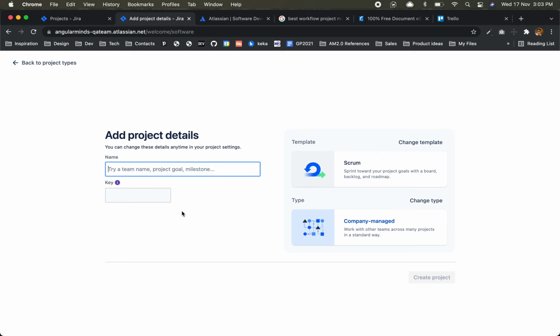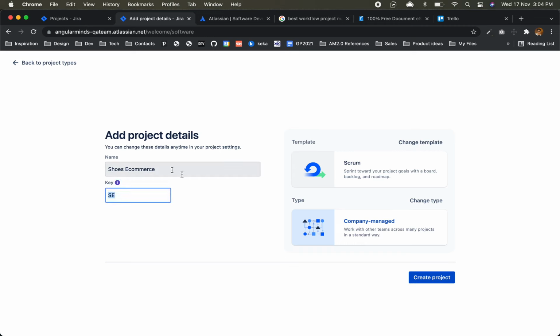Let's give this project a name. We'll pick e-commerce, maybe shoes e-commerce.